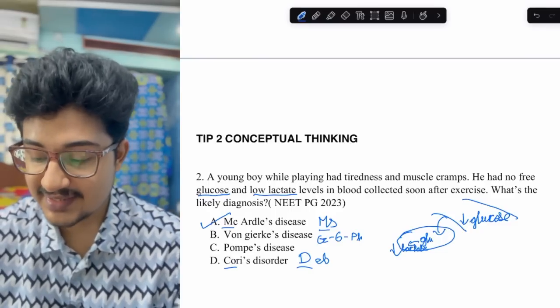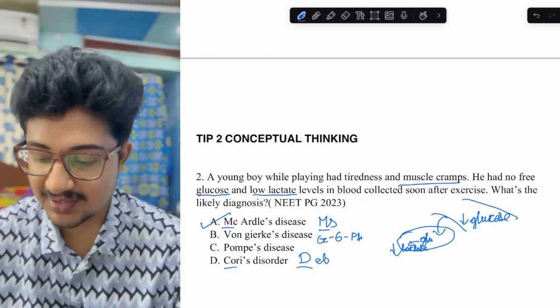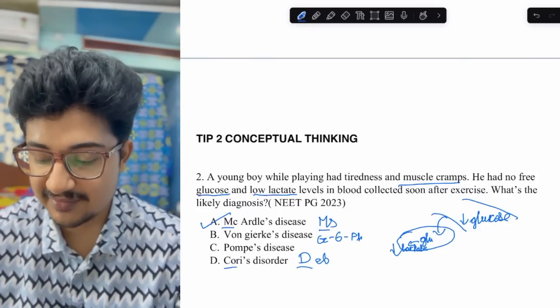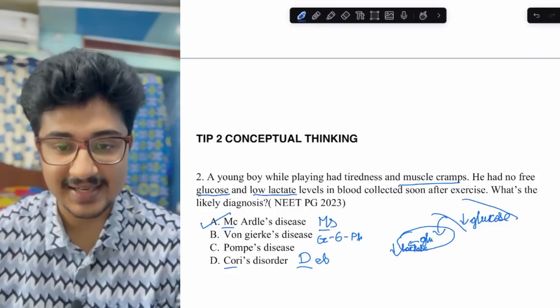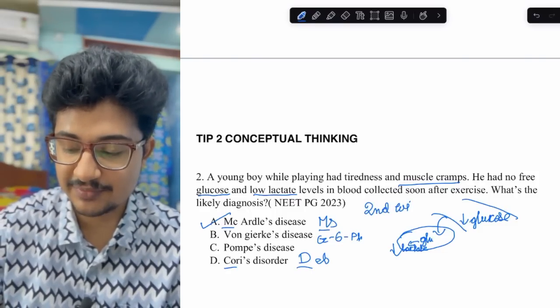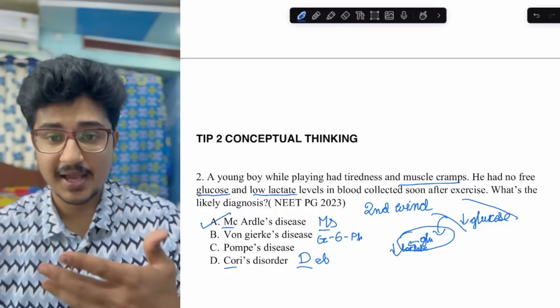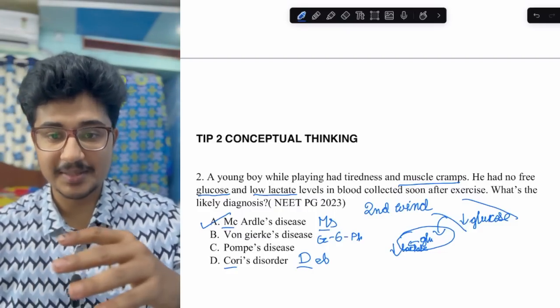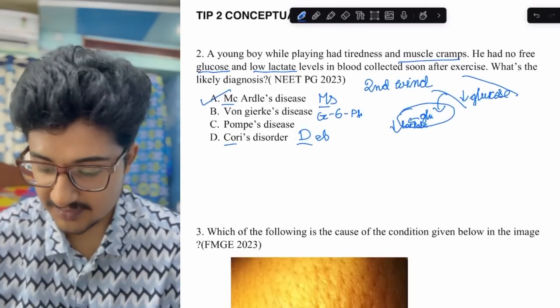But if you understand that muscle cramps are there, so it is a muscle disorder. And from the mnemonics we know M for M, so it would be McArdle's disease only. There is the second wind phenomenon that is seen. This could be a futuristic question. Second wind means after exercising and resting for a bit, the patient improves. So this is called the second wind phenomenon.